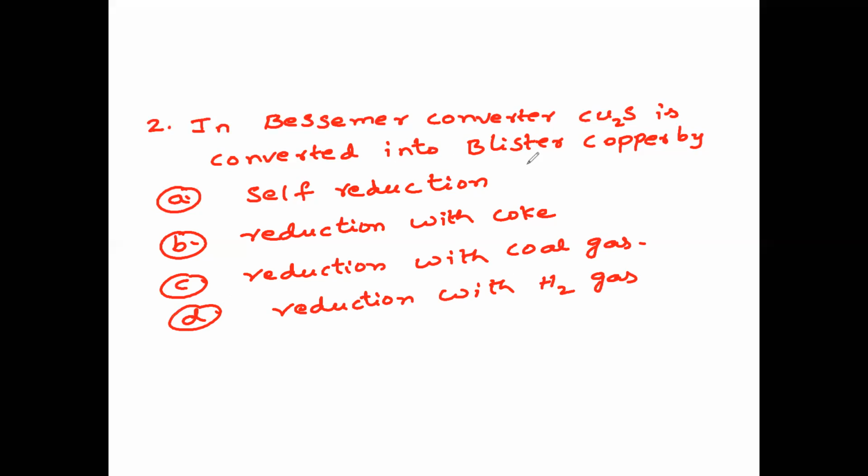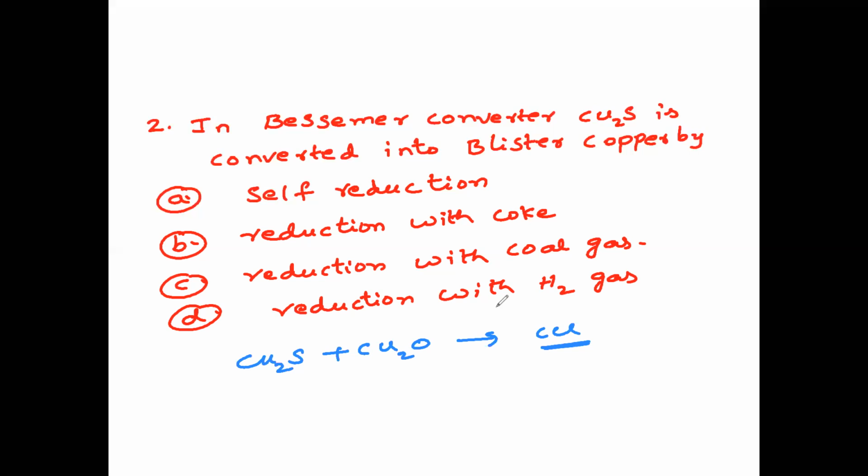is converted into blister copper. Blister copper is what? 98% pure copper. By self-reduction, reduction with coke, reduction with coal gas, and reduction with hydrogen gas. So we already know blister copper: cuprous sulfide combined with cuprous oxide forms copper, 6 moles of copper along with sulfur dioxide. This we have already seen in the extraction flow chart.